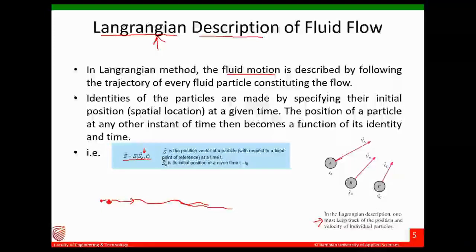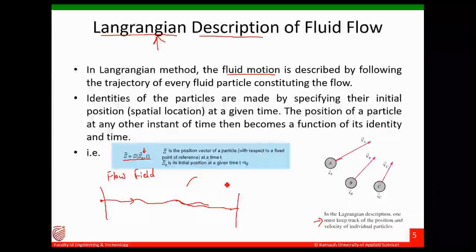So if this is the flow field, I have to track the particle and try to find its properties, etc., all along this length. If there are 100 or 1000 particles, I have to track each and every particle. So it is basically like a molecular approach, or particle approach. Each individual particle I have to track.